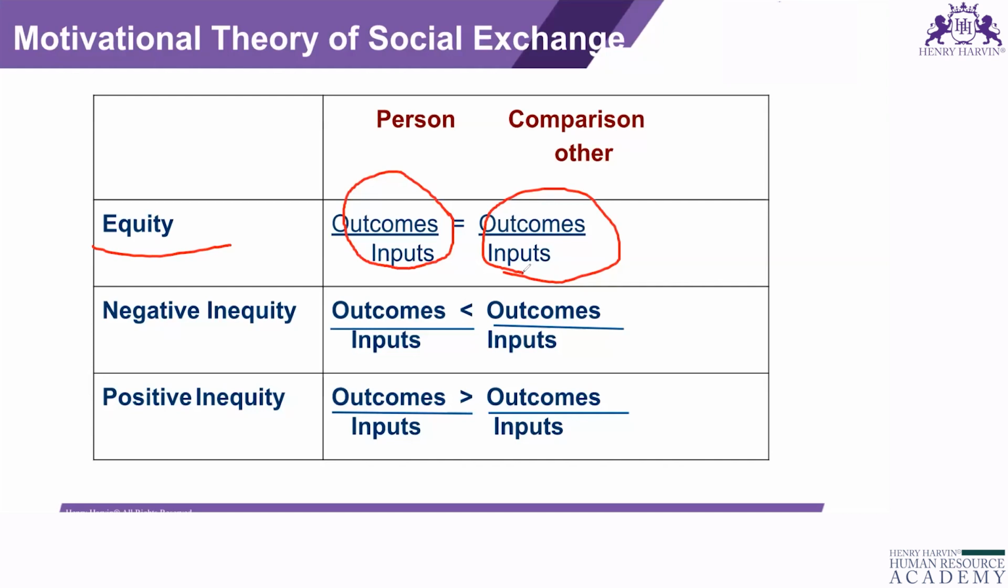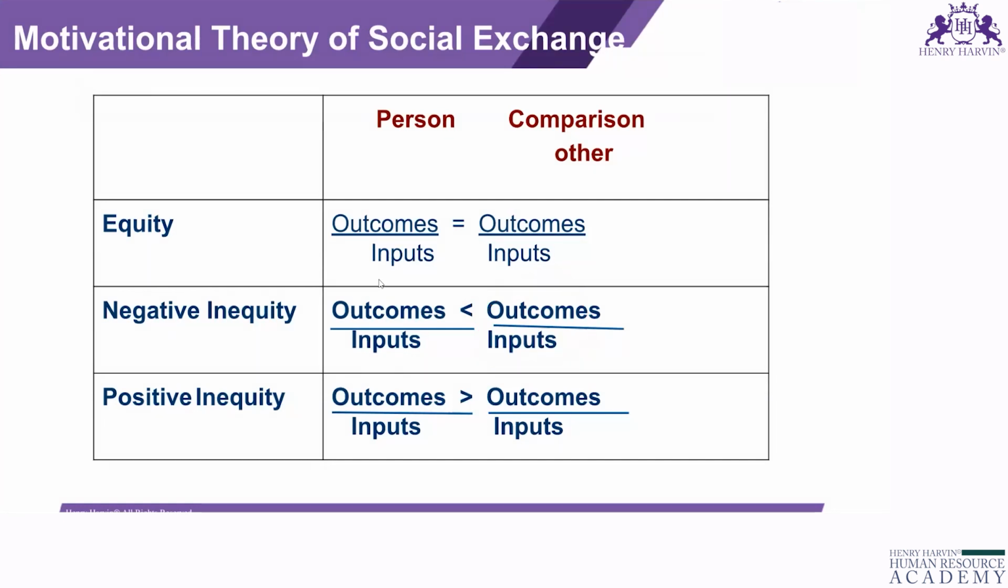Now, negative inequity will be there when, here we are comparing ourselves to the other person, that comparison happens, the other person's output to input ratio is more than ours. Then this negative inequity will be there. Positive inequity will be there when we feel that our ratio is more. So there are these two types, negative inequity and positive inequity.